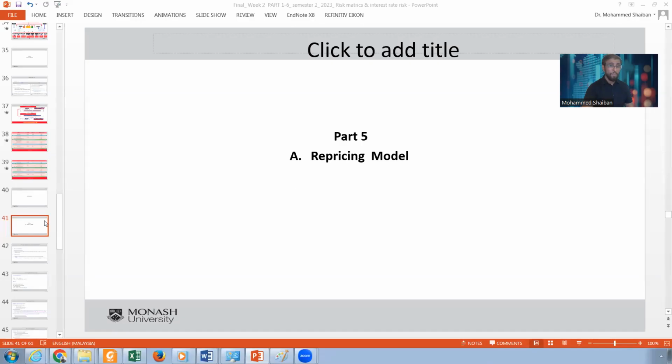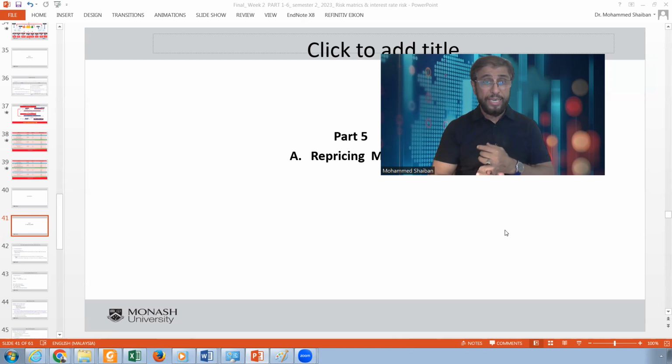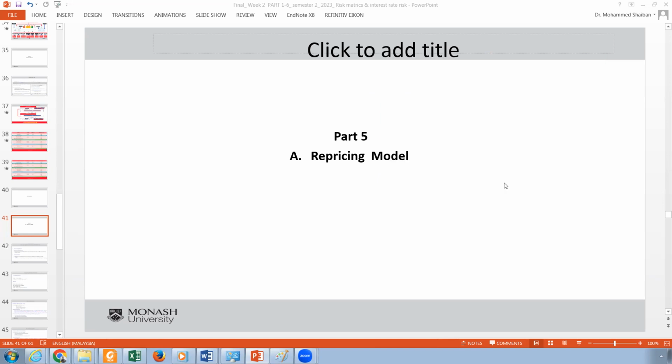If you allow me to share, we will go now directly to the repricing model. As I said in the beginning, we finished the reinvestment risk, refinancing risk, and then we talked about the impact of the interest rate on earning or capital. The repricing model deals only with the net interest income, which deals with the earning. That means it only deals with the income statement, which is a little bit different from the repricing model that we will discuss later on. Let me continue. So this is a repricing model.